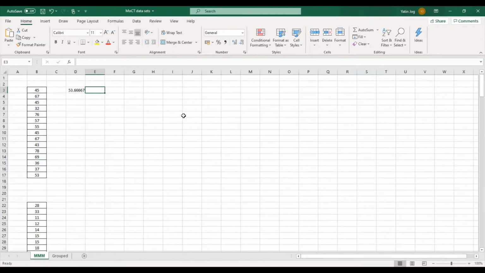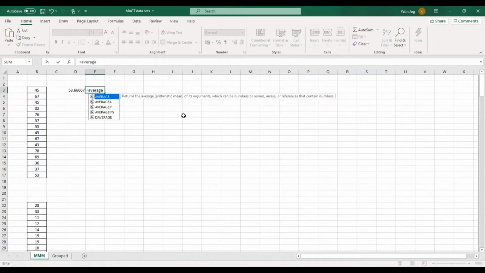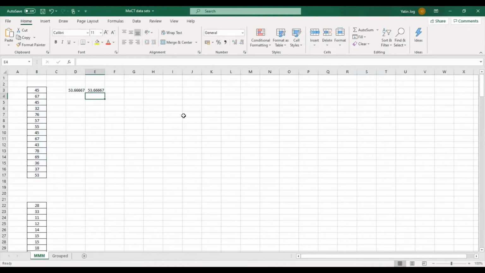The second method is, there is a direct function called average. And then I just pass all these values to the average function, B3 to B17, and I'll get the same value, 53.667. So these are the two important methods to calculate average or mean.